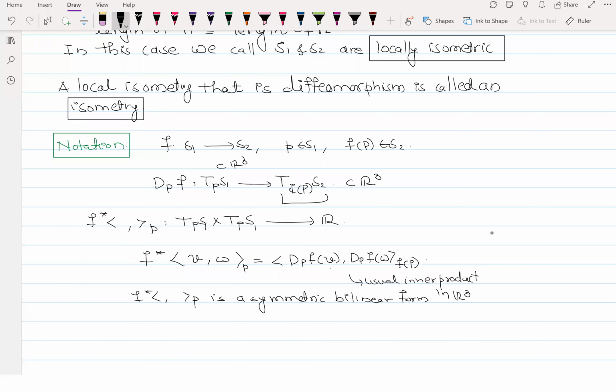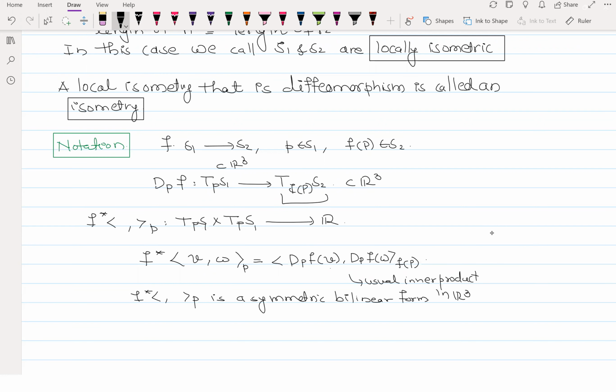Yes, ma'am, because d_pF is linear, and the inner product is the usual inner product of R3. Good. Usually inner products are bilinear, and d_pF itself is linear, so it is an inner product of linear maps. So it is going to be bilinear, and symmetric also, because the inner product is symmetric. Because of that, this is actually a symmetric bilinear form.